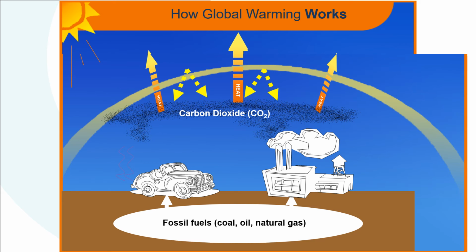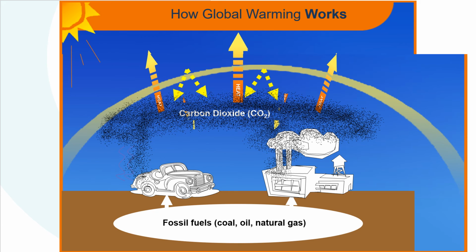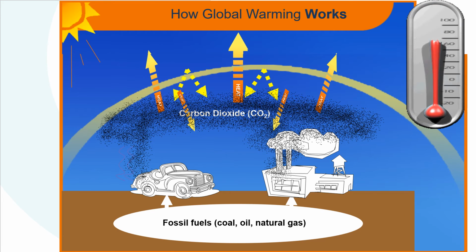That is because of our cars and industries around us, which are exerting a lot of smoke around the area, which has carbon dioxide in it, and that is why the temperature is rising, because carbon dioxide absorbs the heat of the sun.